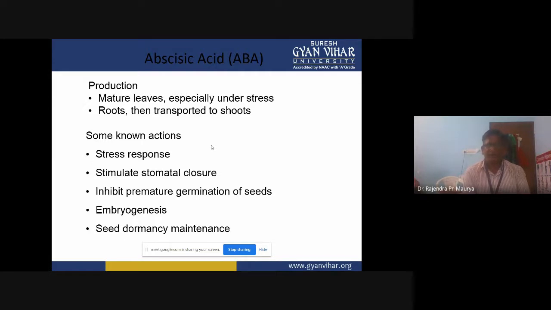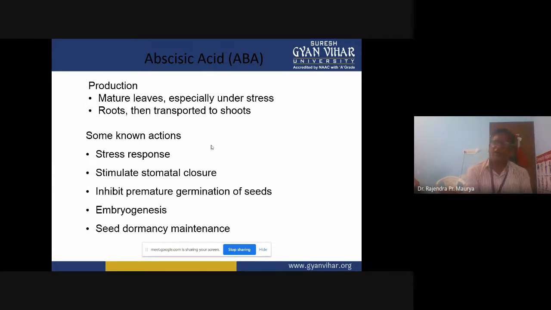Embryogenesis, the embryo development, is also a main action of abscisic acid. Then seed dormancy maintenance. We can see the abscisic acid induces seed dormancy.